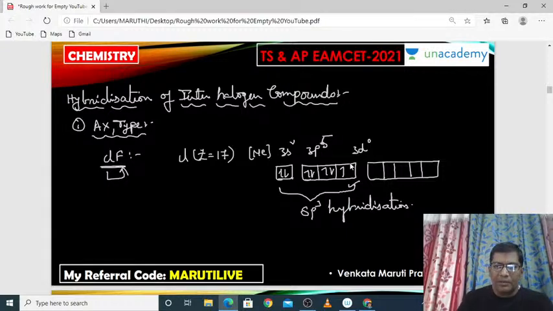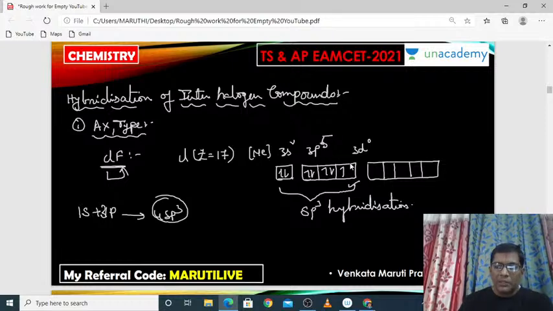sp3 hybridization will be produced. So it undergoes sp3 hybridization. Very simple. Once you say that the chlorine undergoes sp3 hybridization, one s orbital and three p orbitals combine together and form 4 sp3 hybrid orbitals.